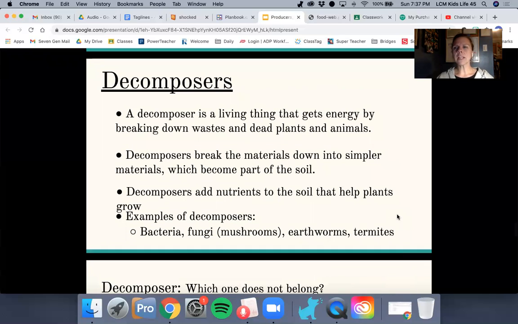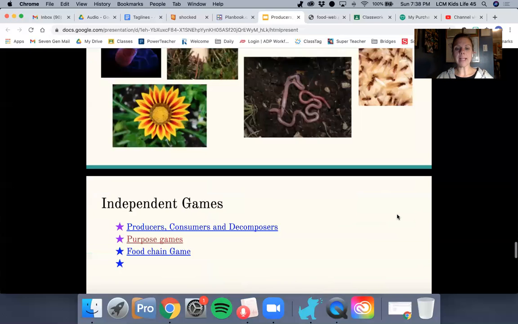Okay, now we haven't really talked about decomposers. What is a decomposer? We know a producer produces its own food. We know a consumer eats the producers. What about a decomposer? A decomposer is a living thing that gets energy from breaking down wastes and dead plants and animals. So think about it this way. The forest would be just full of dead plants and animals if we didn't have decomposers. Can you imagine walking through the forest and it was just full of dead animals? It's not, because of the decomposers. Decomposers break the materials down into simpler materials. Examples of decomposers are bacteria, fungi such as mushrooms, earthworms, and termites. So they're things that break it down and turn it back into soil.